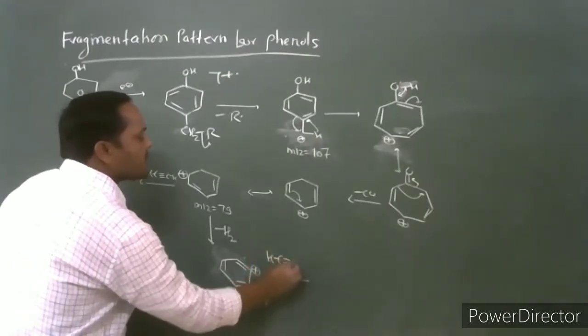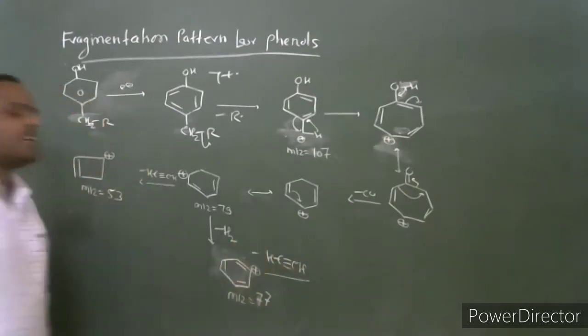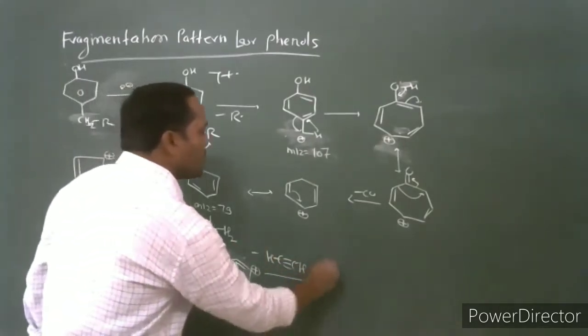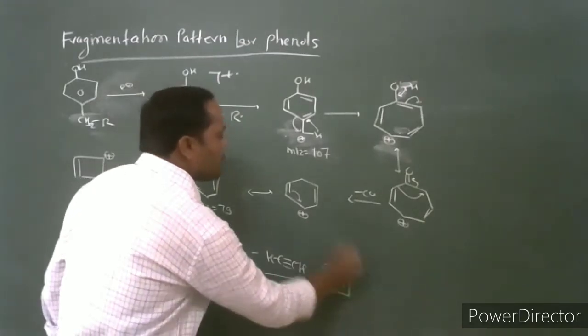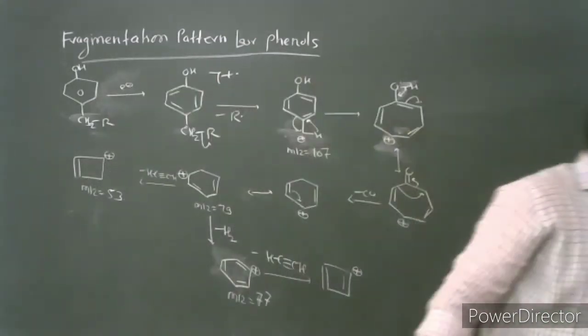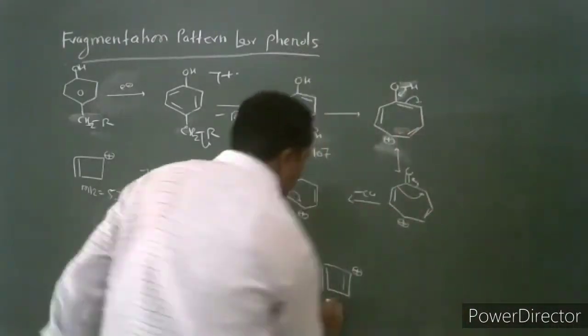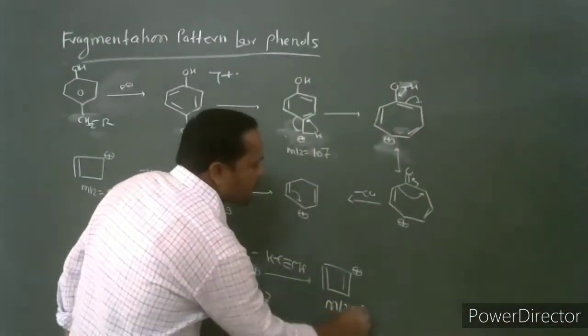And from this, the phenyl cation generally undergoes loss of a neutral acetylene molecule to produce a fragment ion which has mass to charge ratio 51.